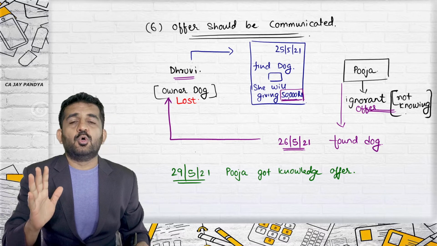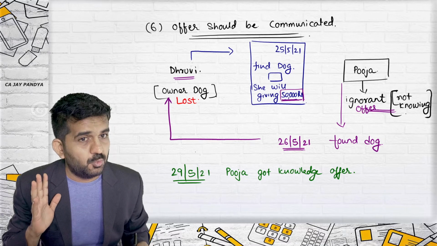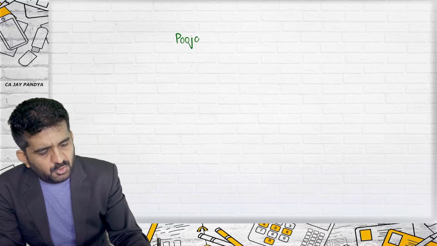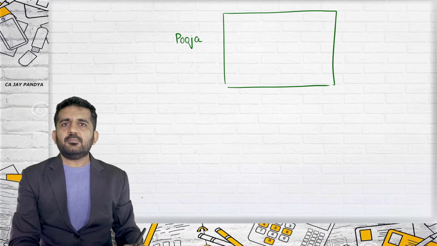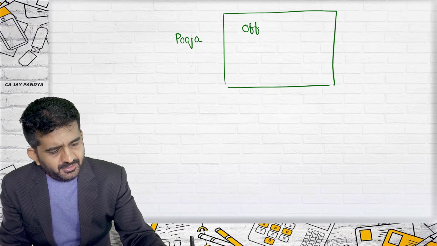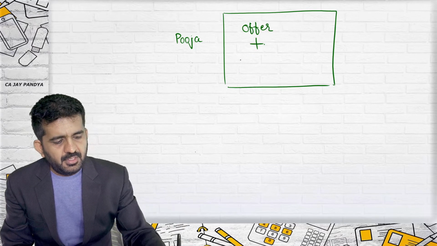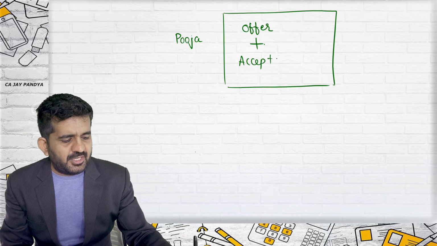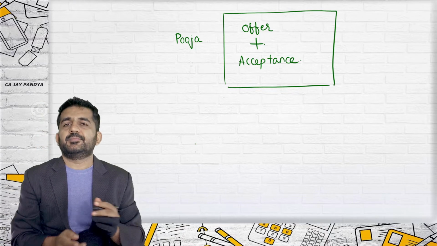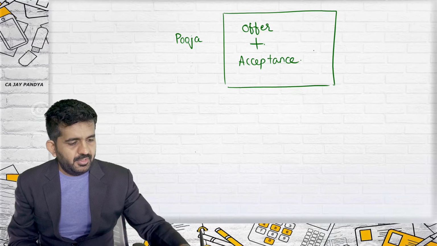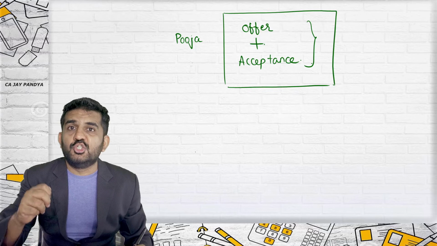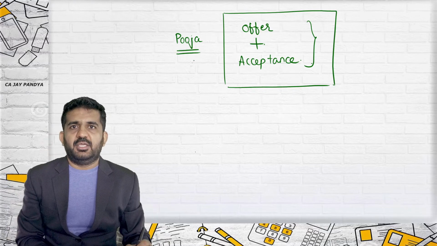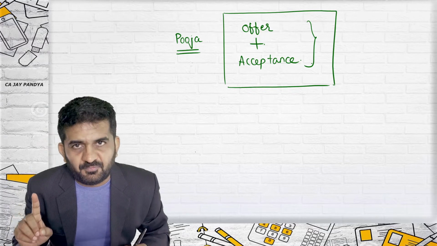And Pooja goes into court of law. Try to concentrate on what Pooja is arguing in court of law. See what her arguments are. There was an offer. I returned back the dog, so there was an acceptance. And so it is a valid contract. Dhruvi has not paid me. This is what Pooja is arguing. And so Dhruvi should pay 50,000 rupees to me.